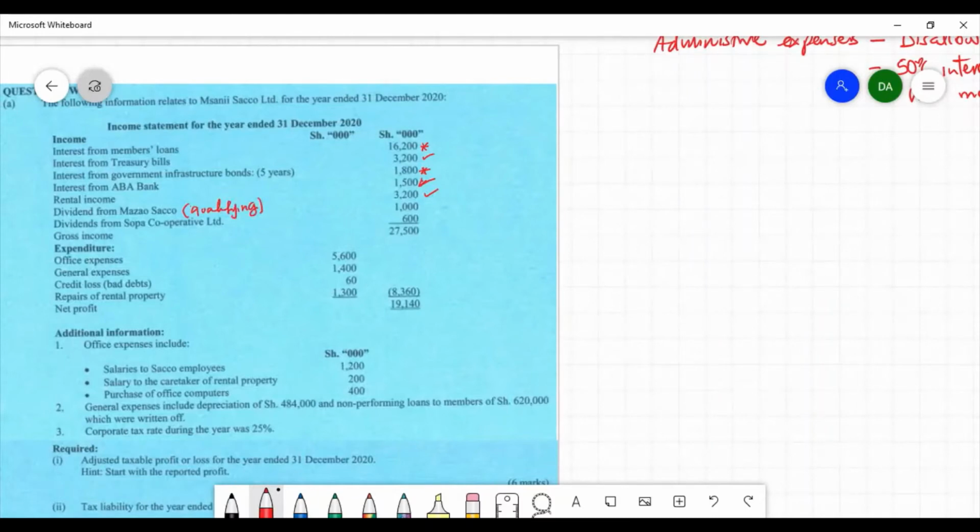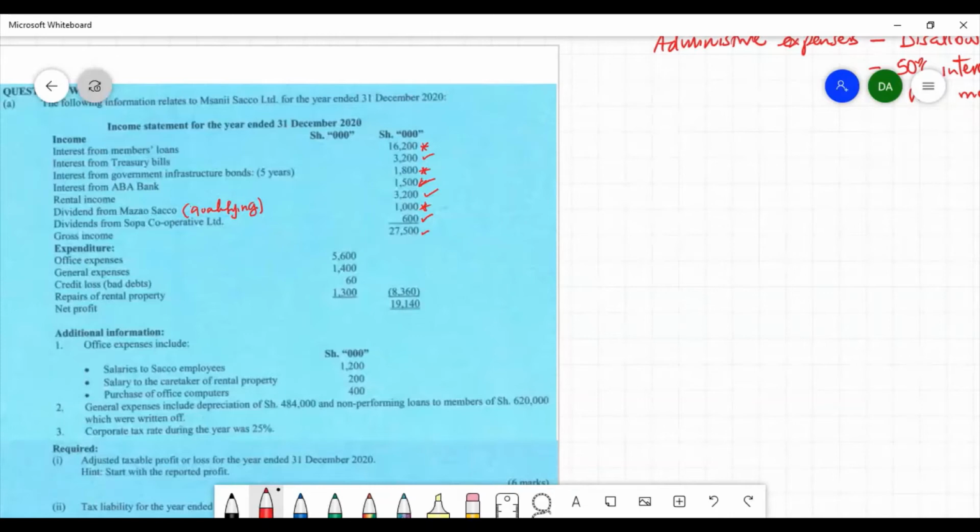Dividend from SOPA Cooperatives Limited is taxable. It's a non-qualifying dividend income. Non-qualifying dividend incomes are subject to withholding tax at 15%, which is final. Then we have the gross income.